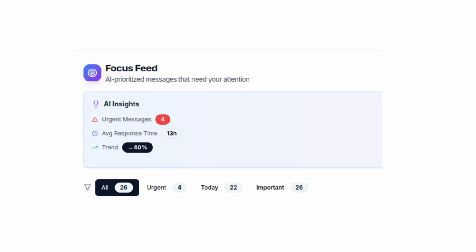Another one, urgency evaluation. So of course we have the focus feed, and with the prioritized messages, and based on the message, we either mark it as urgent or something needs to be done for today, something important, or something, let's say, that can be completely left. Something important is of course the sum of the urgent and today.